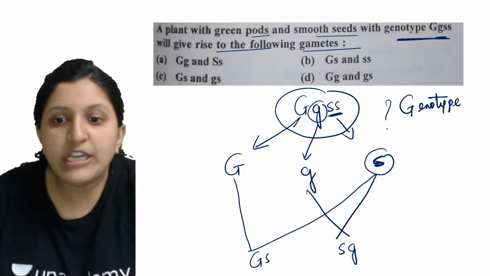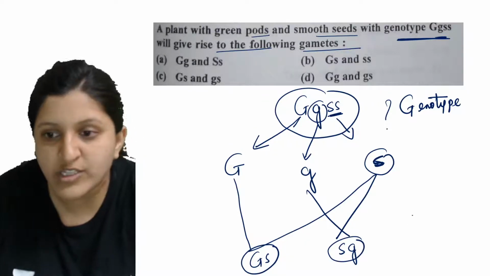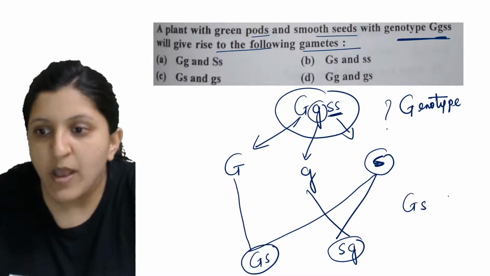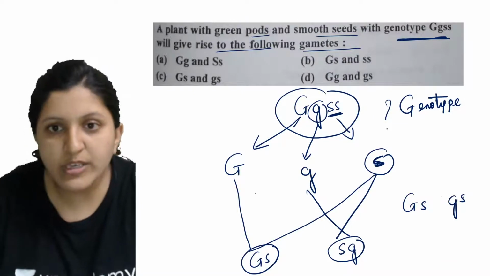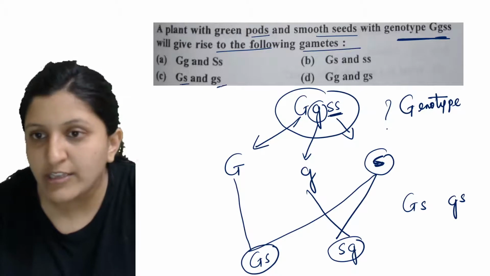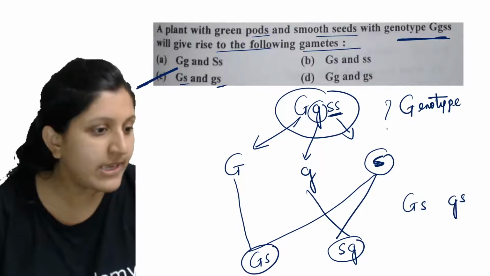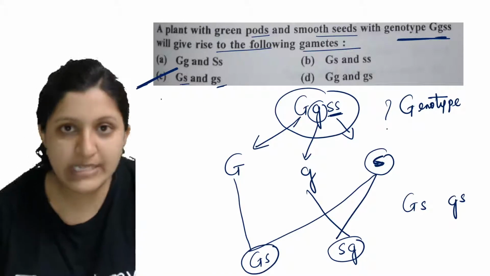So what is the condition here? Gs you can find and sG you can find, or you can just write it as Gs or the other one as Gs. Where can you find this one? So this is the one, right? Gs and Gs, the rest of them are having a different combination, so these are the gametes. So option C is the correct one.